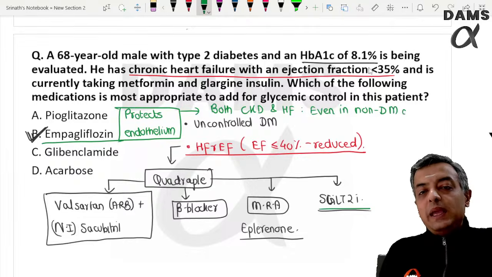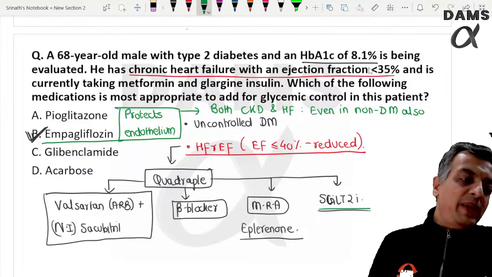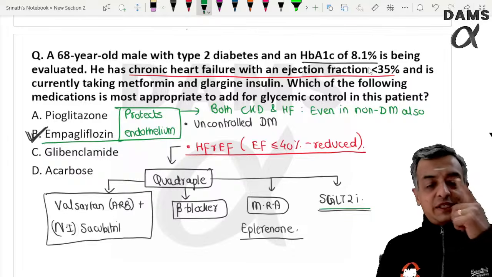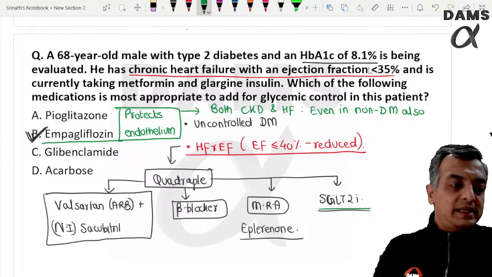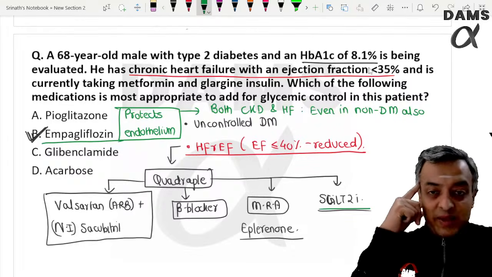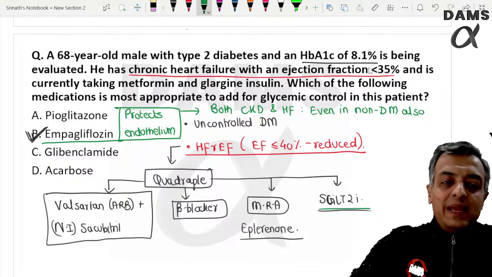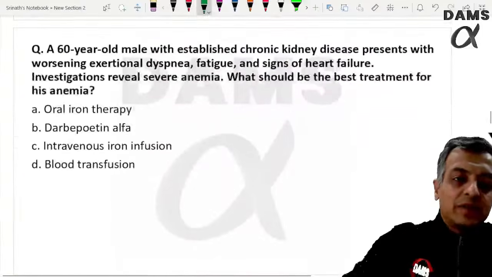Even in the non-diabetic patient, my answer would still be to give an SGLT2 inhibitor. Now, if the patient is already diabetic and uncontrolled, then the best drug to add will be SGLT2 inhibitors.